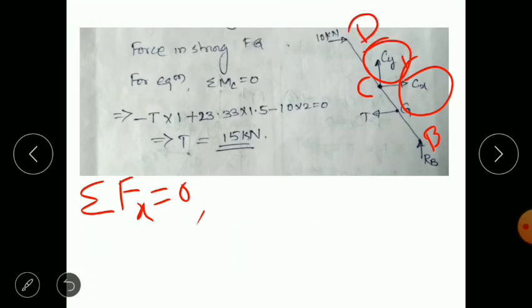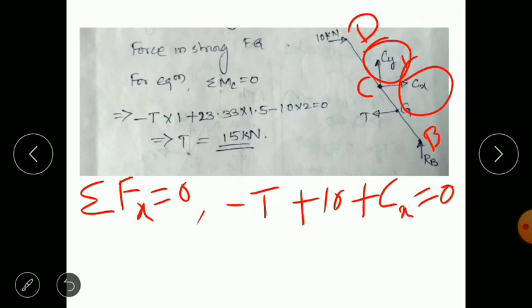T is towards left, so minus T plus 10 plus Cx equals 0.